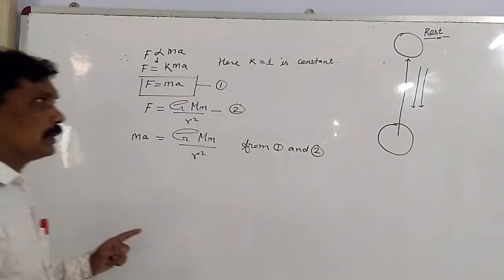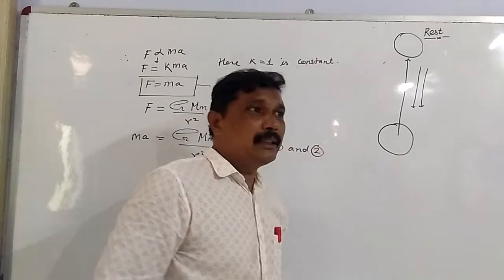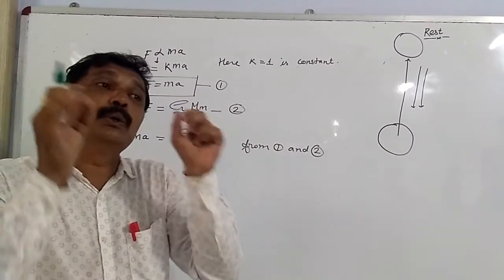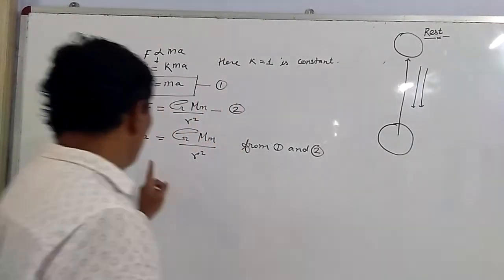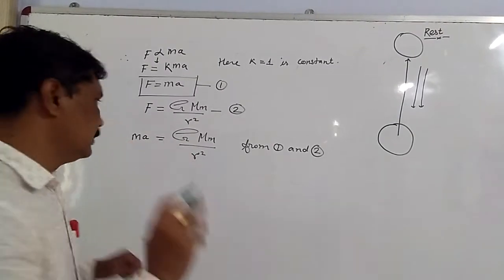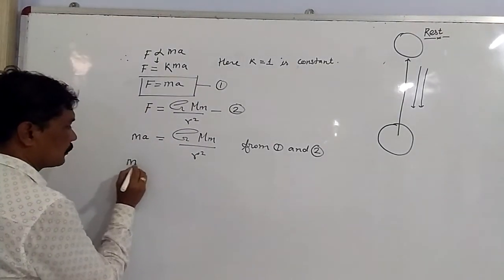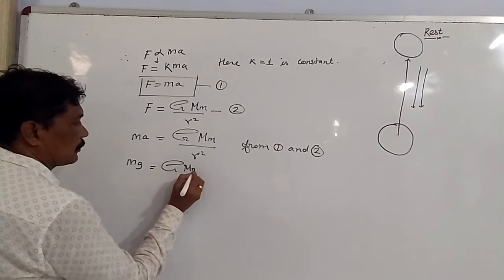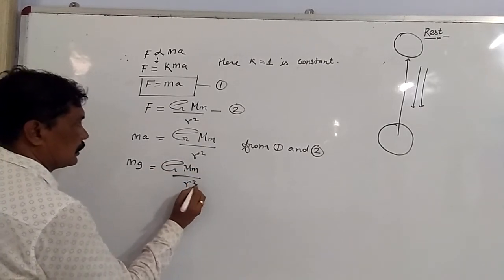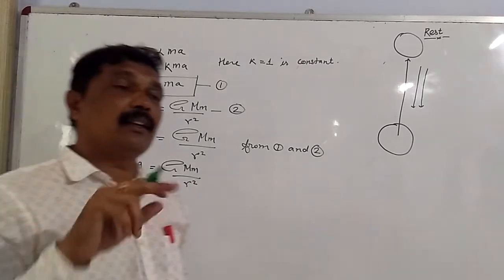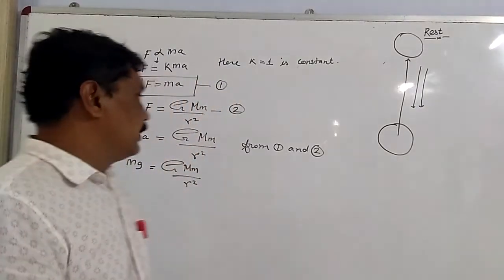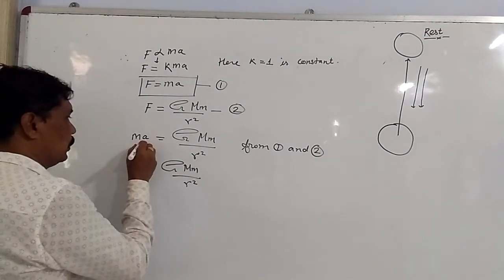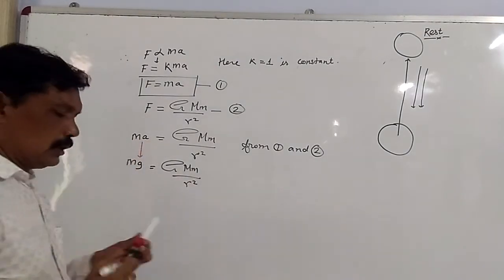But here, my dear students, the acceleration is brought into the body, and this acceleration is acceleration due to gravity, and therefore a will be changed into small g. Here the acceleration is acceleration due to gravity, and therefore we will change this acceleration to acceleration due to gravity.